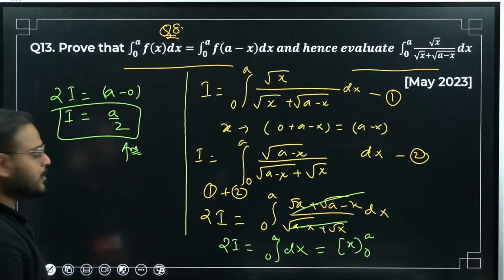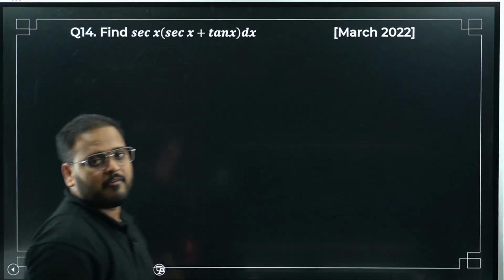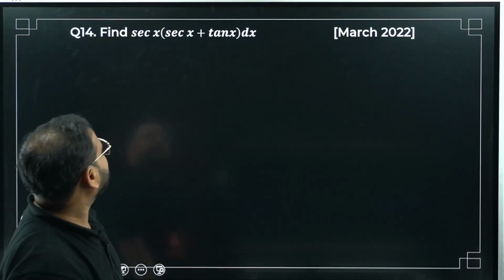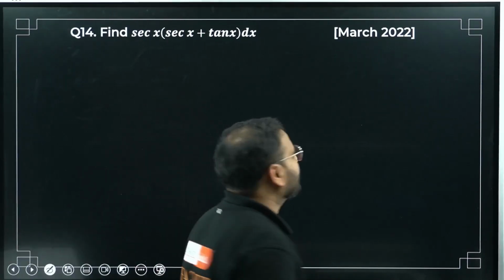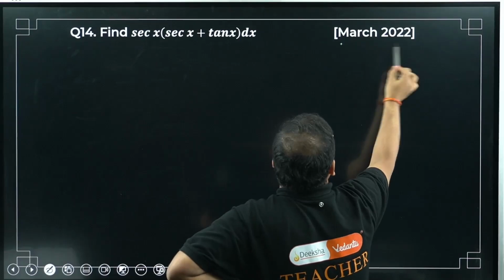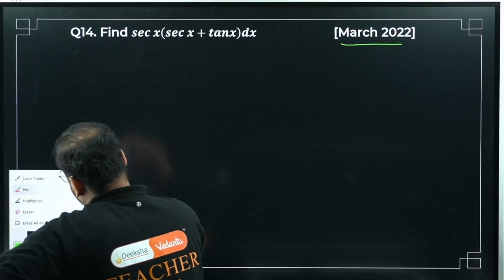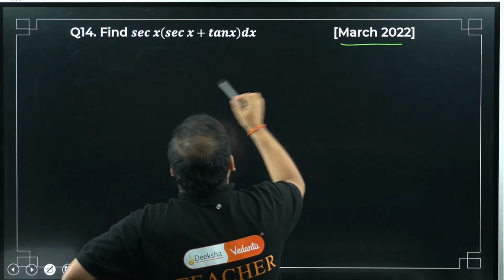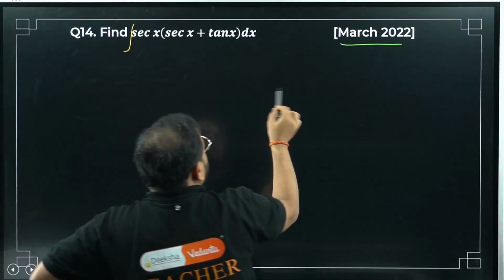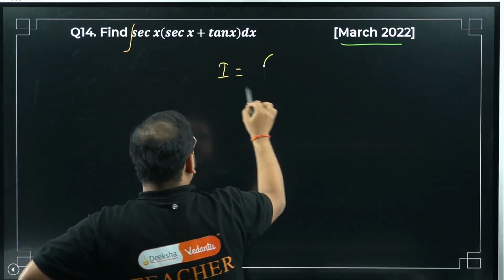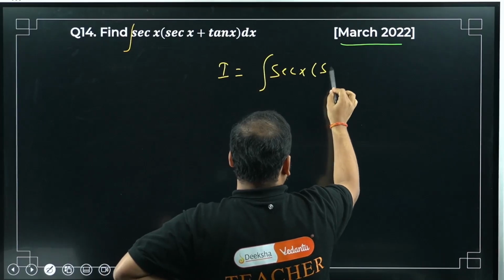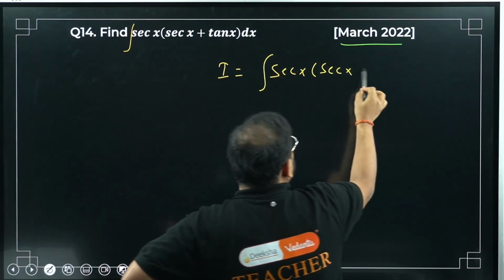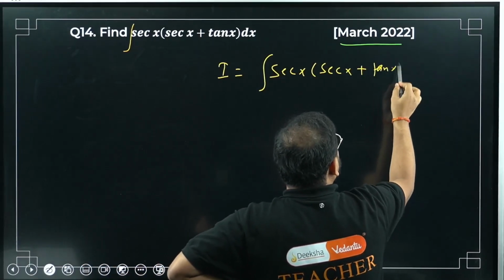Question number 14. Find the integral of sec x times sec x plus tan x, March 2022 paper. Looks simple to me. So I equals the integral of sec x times sec x plus tan x dx.